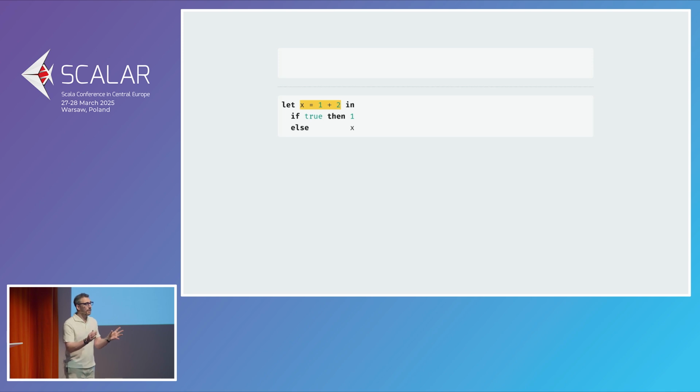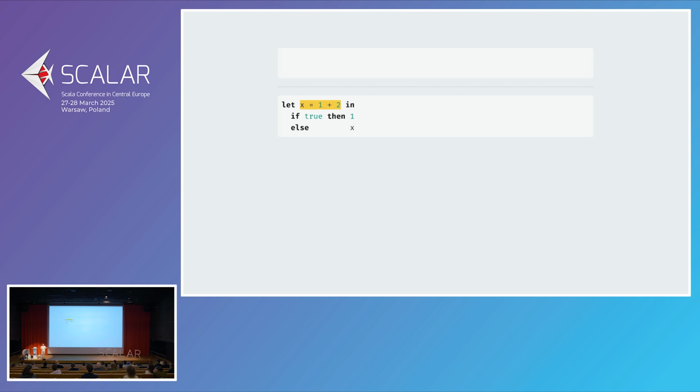And yes, it will be the same in a pure language, but it might not run as fast in one situation or the other. Here, for example, if we were to do lazy evaluation, so we don't compute x, we just know x is going to be the result of evaluating that expression later. Well, here the statement says if true, then 1. So we're just always going to go for 1. We're never going to interpret x. So having computed it would have been a waste of time.